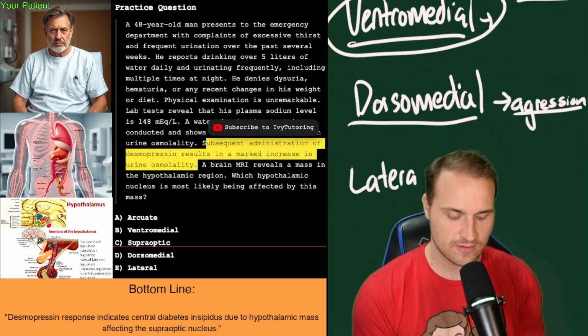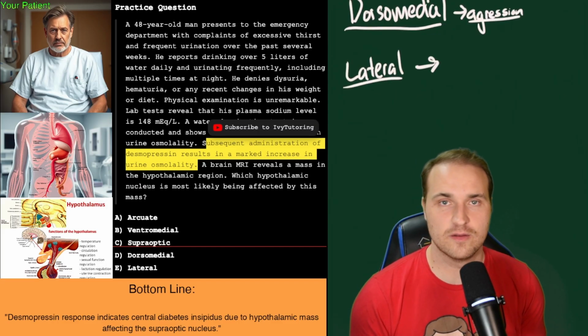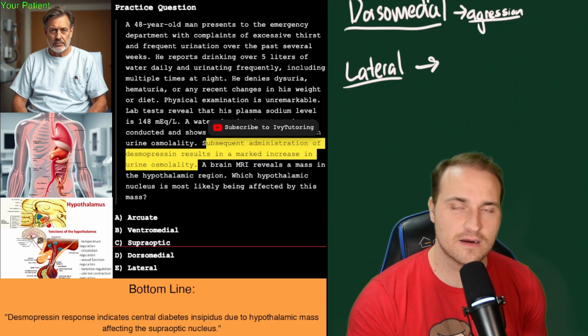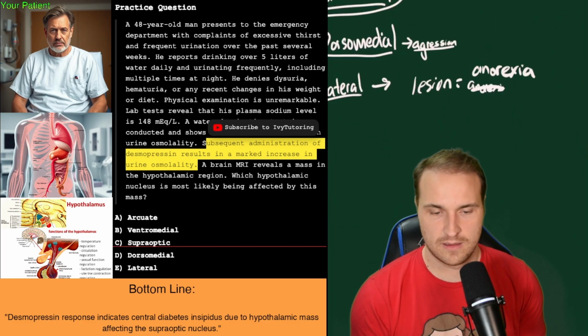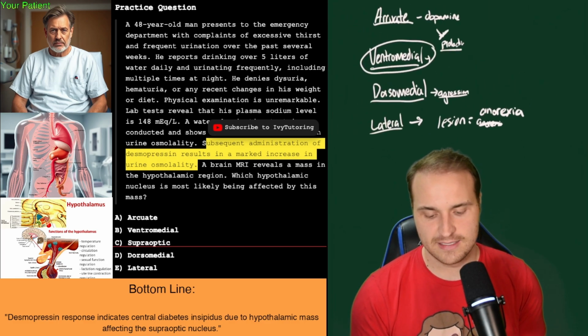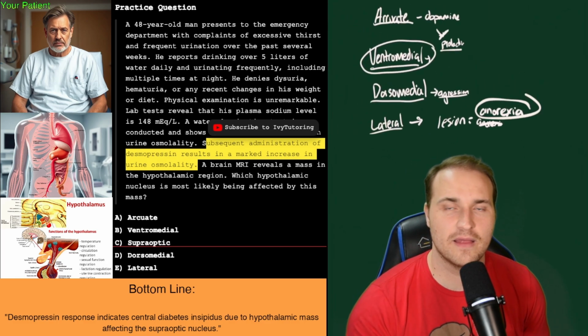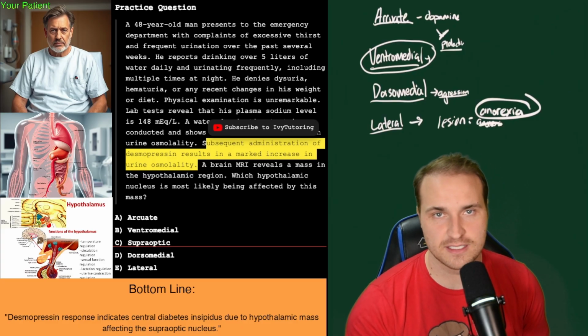Anything works. Lateral. By the way, I really recommend making your own mnemonics. It really helps. Now, this is the hunger center. And so a lesion would lead to, can't say this condition on YouTube. And apparently I can't spell it either, but that is the condition, not eating. And that is appetite related. It's unrelated to the thirst and the ADH here.